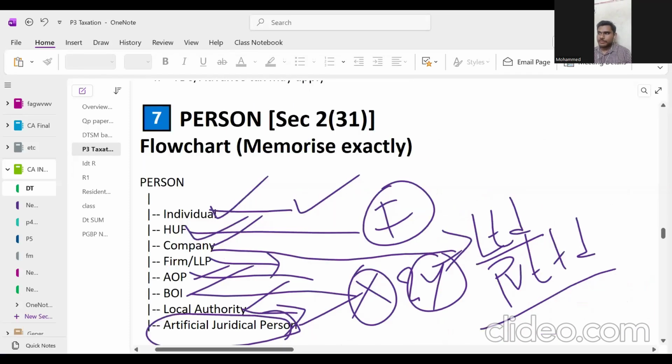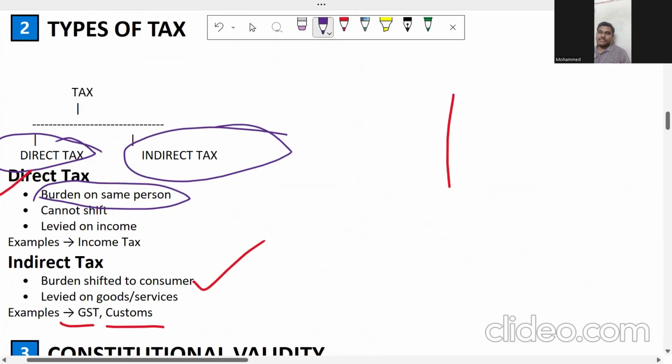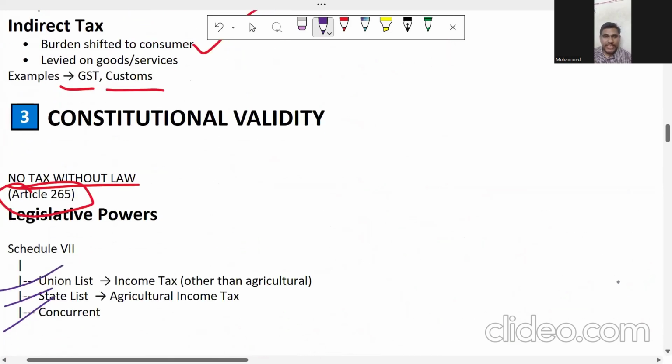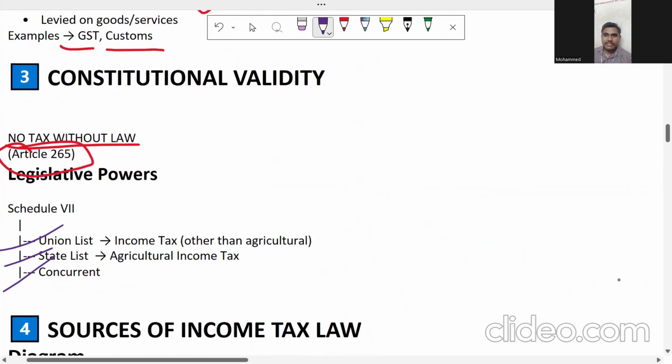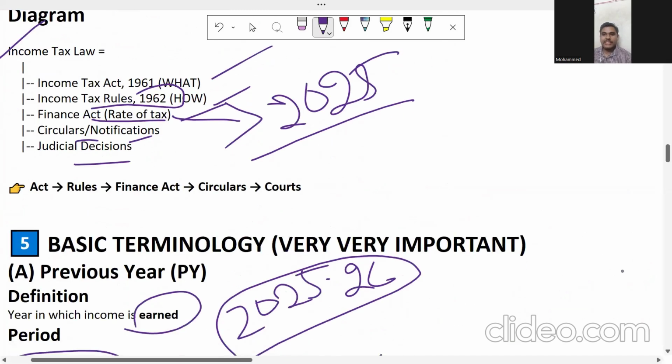Okay. So till now, what I have discussed is income tax, the basic provisions, what is direct tax and what is indirect tax, the difference between direct tax and indirect tax, who has given the power to tax, and what are the different sources that we are going to read. When I say the Income Tax Act, you're going to read about the Income Tax Act 1961, Income Tax Rules 1962, Finance Act, Circulars, Judicial decisions. All these things you're going to read.